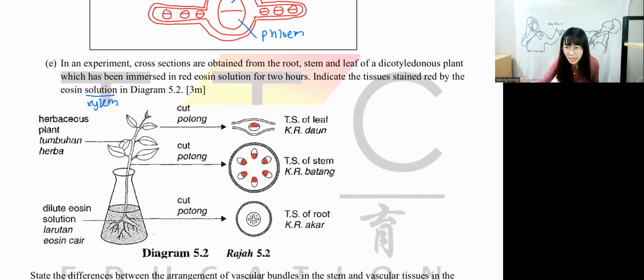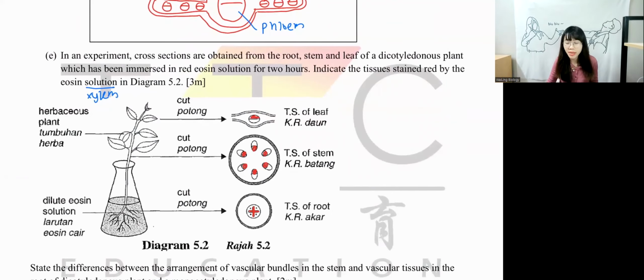It doesn't have to be red color, guys. It can be any color that you prefer. Okay, and then we have the root. Which one is the xylem? The star shape, correct? We don't call it a cross. Remember, it's called star shape, yeah, guys? Star shape xylem. So this is the location of xylem. As you have labelled these 3, you get 3 marks. Easy 3 marks, guys. Just coloring, you get 3 marks. But of course, you're going to color the correct area.